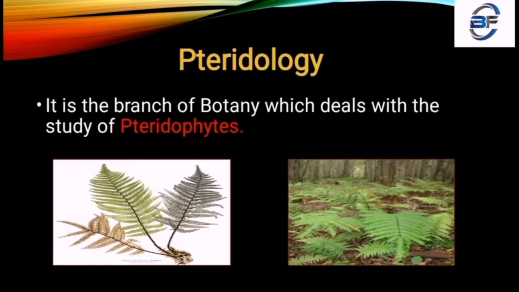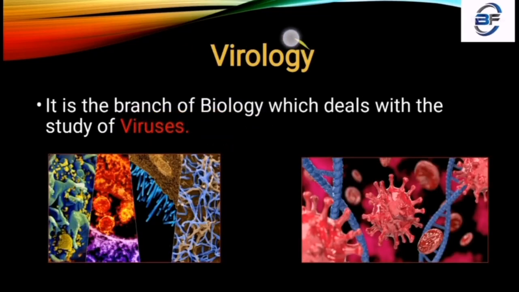In the second chapter we are going to study your xylem and phloem tissues. That means the tissues found in the plant body for the conduction of water and nutrients and the uptake of water and minerals in the root and shoot system. Briefly we are going to study all these things. So this is pteridology, the branch of botany which deals with the study of pteridophytes. Next, virology.